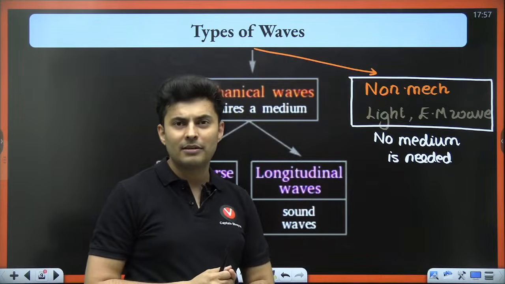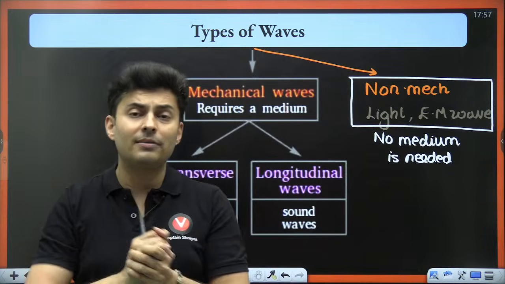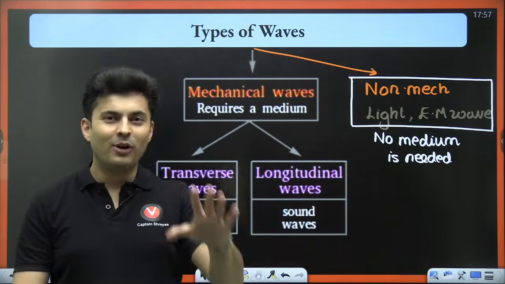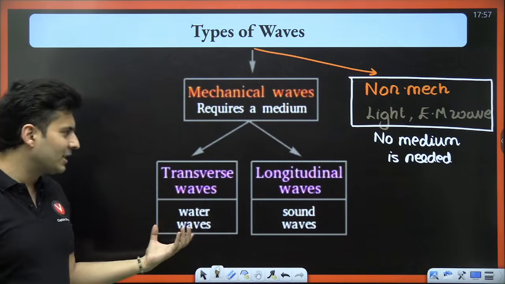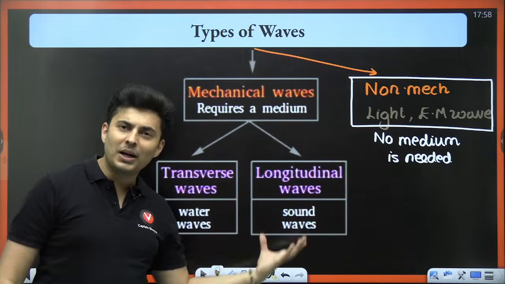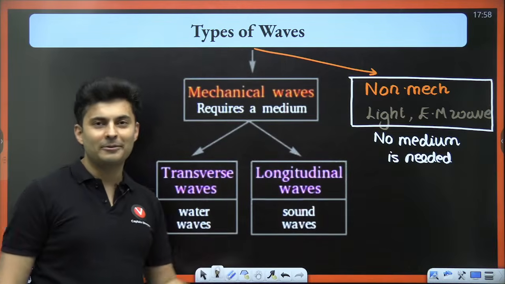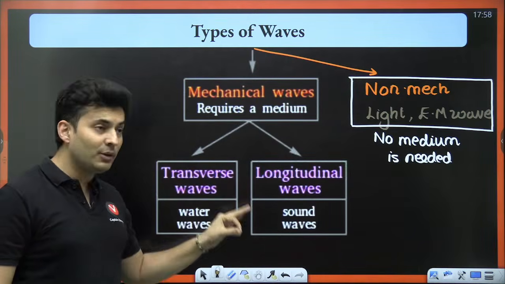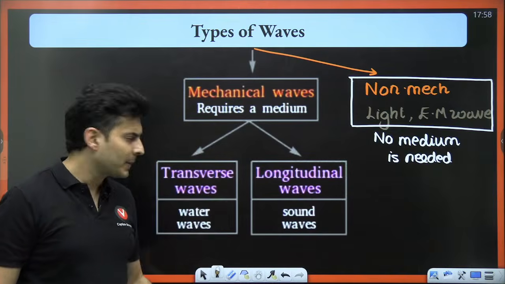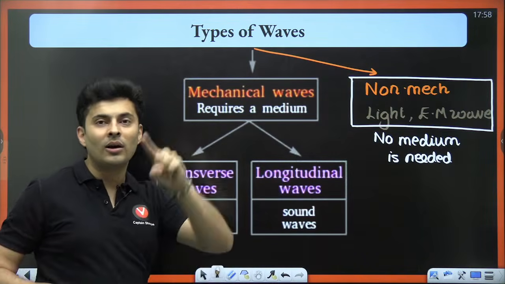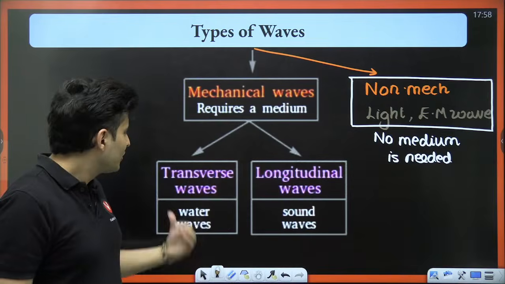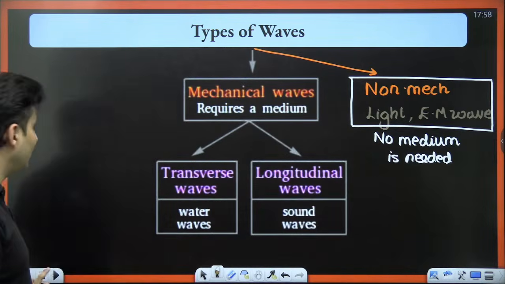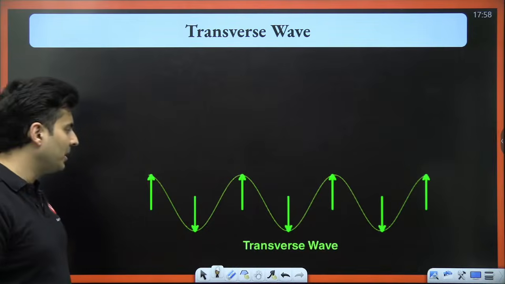Now this mechanical wave also can be further classified into two categories. One is called the transverse wave. The other one is called the longitudinal wave. Transverse means perpendicular. Long means along something. So what is the meaning of transverse versus longitudinal? Let me explain to you via this example.